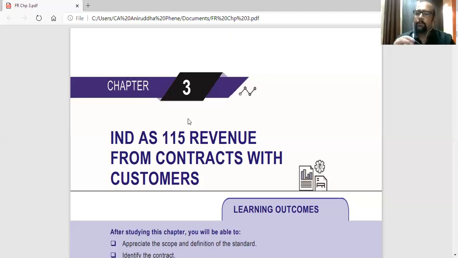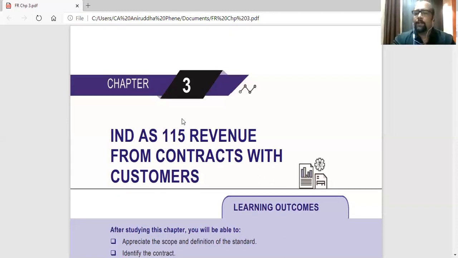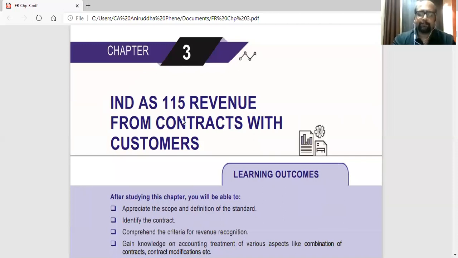And similarly, we'll discuss the sums that they have given here, the illustrations that you will be writing down at home. Okay. So leave adequate space for the illustrations after we note down the important parts before that illustration. Just as we did in the first chapter, Ind AS 1. Ind AS 115, revenue from contracts with customers.